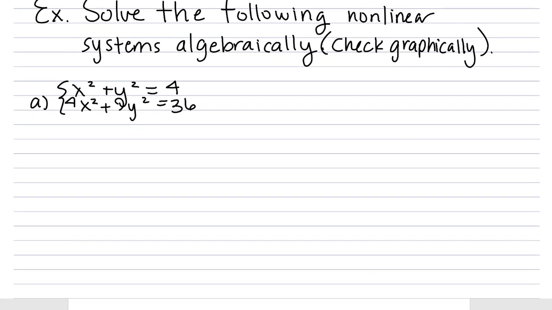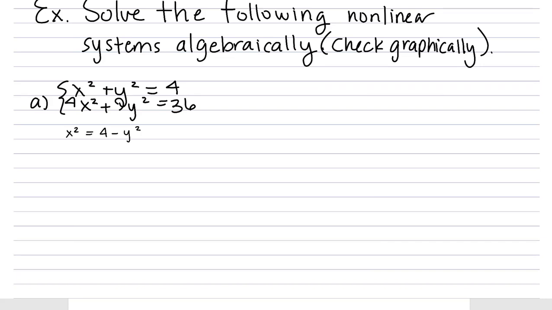Okay, so when we approach these algebraically, we could go with either an elimination or a substitution strategy. It looks like for this system, a substitution-based strategy would be as easy as anything. So we can notice that our first equation, it's pretty easy to solve for either x squared or y squared. Let's go ahead and solve for x squared. So x squared would be equal to 4 minus y squared.